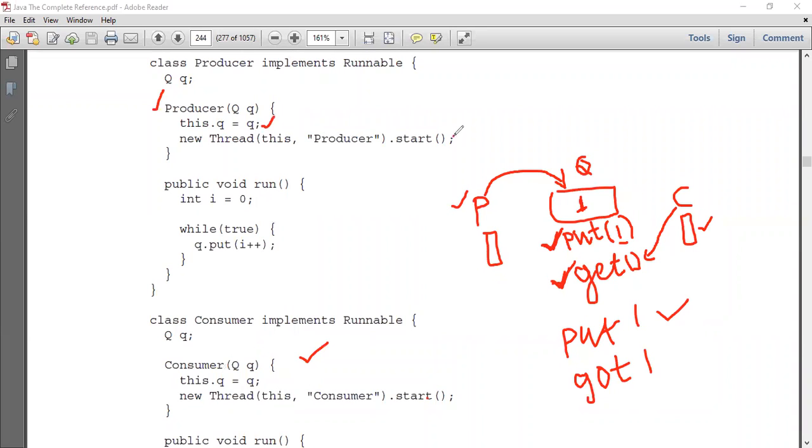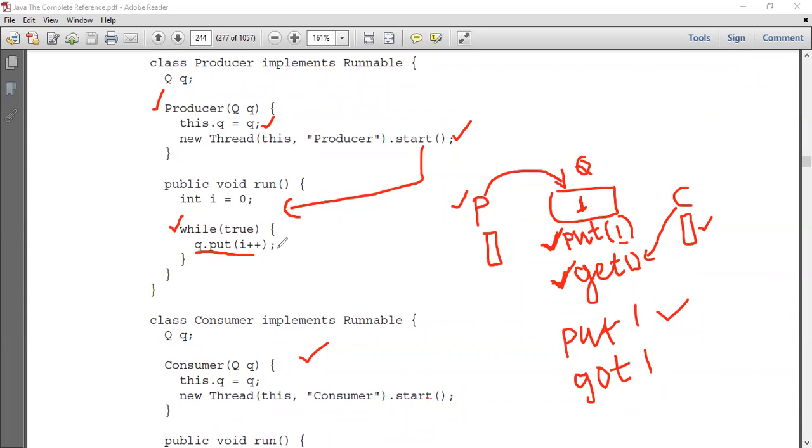Next I'm going to create a thread. Once I create a thread, I'm going to run this thread. Once I run this thread, the control jumps inside this run method, and inside this run method you can see while true. When I say while true, it means it's an infinite loop. Inside this infinite loop, I'm trying to write q dot put, right?